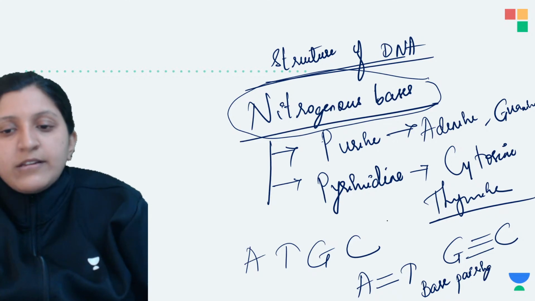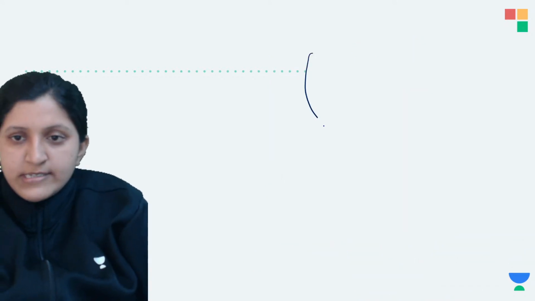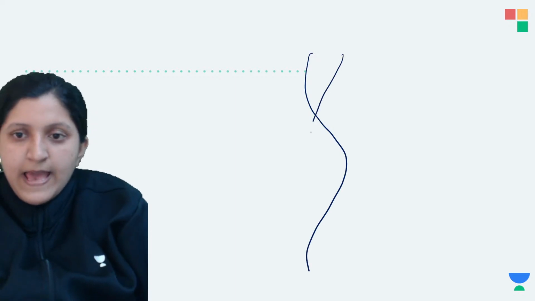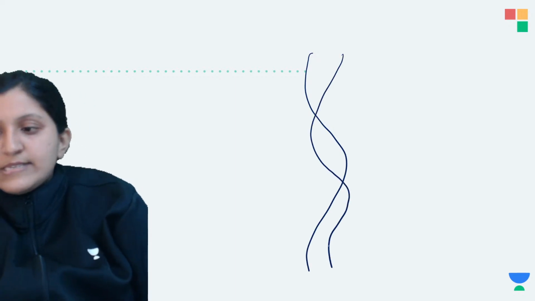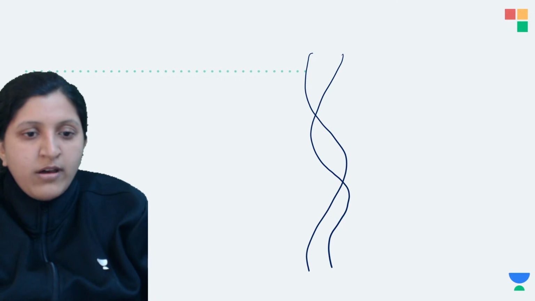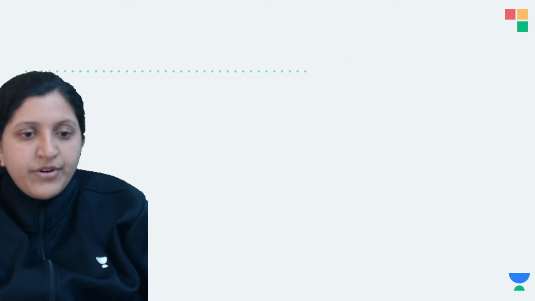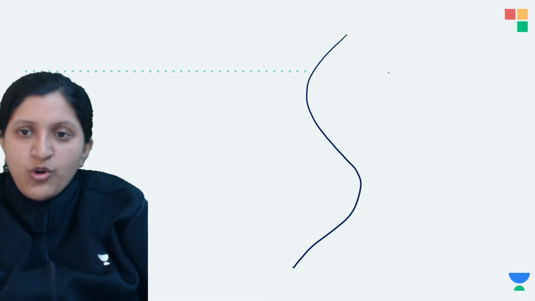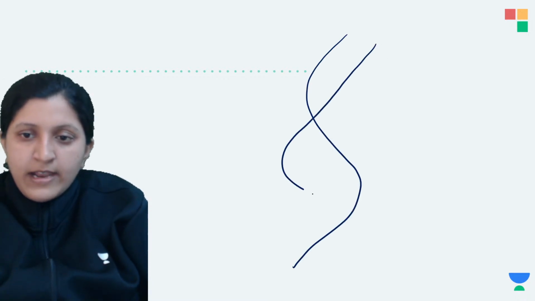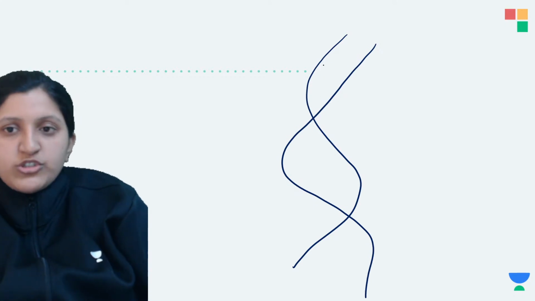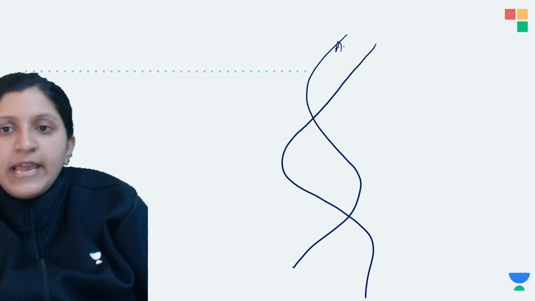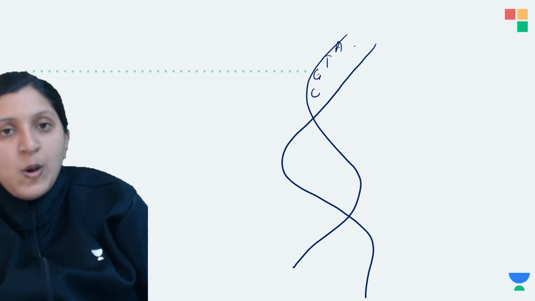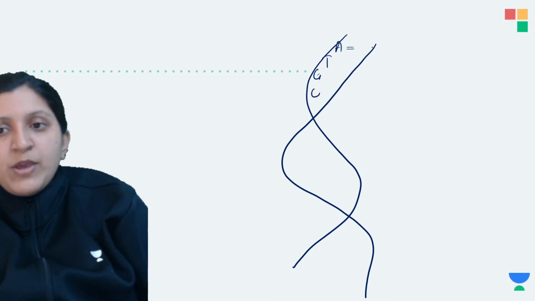Let's say a DNA chain is there, so I'll explain it here. This is the chain of the DNA, and this is the structure. Let's say here A, T, G, C, and the complementary base pairing is going to be T on this side, A on this side, C on this side, and G on this side.